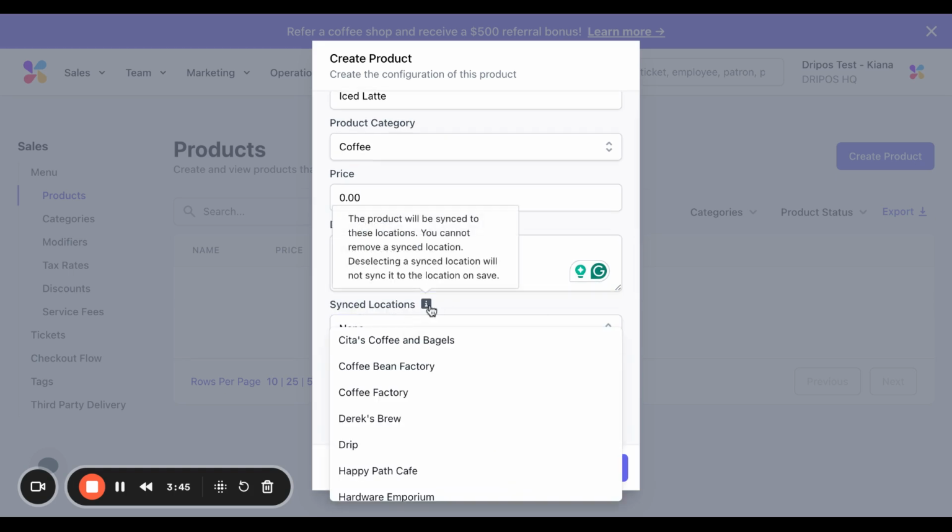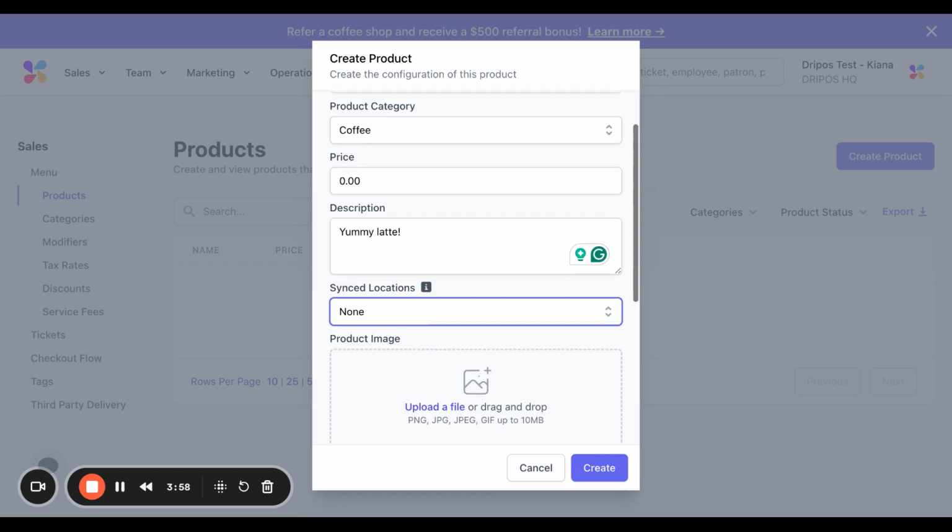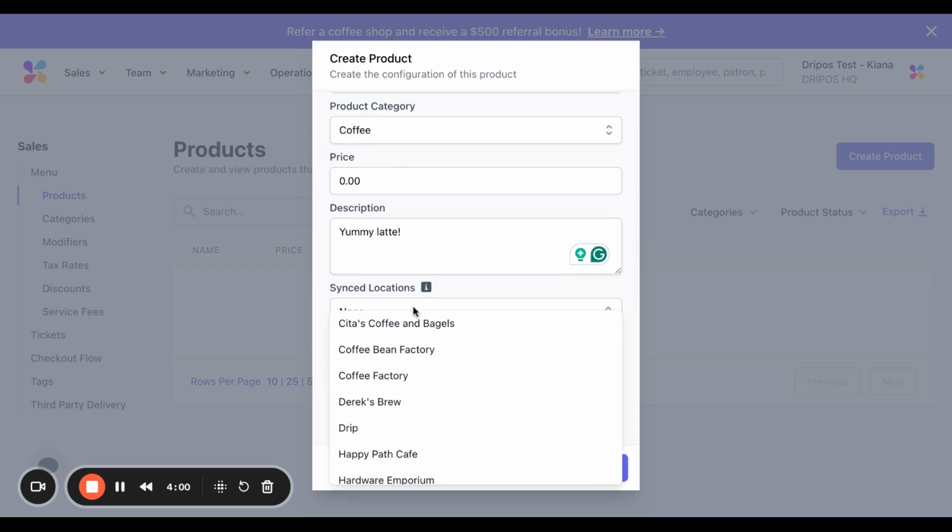Synced locations. This means that when you create the product, it will be synced across different locations. So if you're a multi-unit location, when you're building the product, you can automatically have it synced to your other locations as well by just clicking here and selecting the locations that you want to sync to.